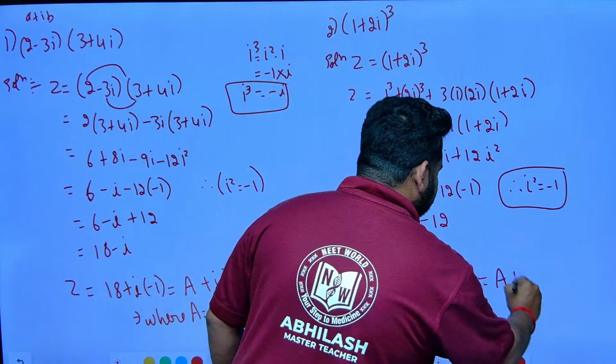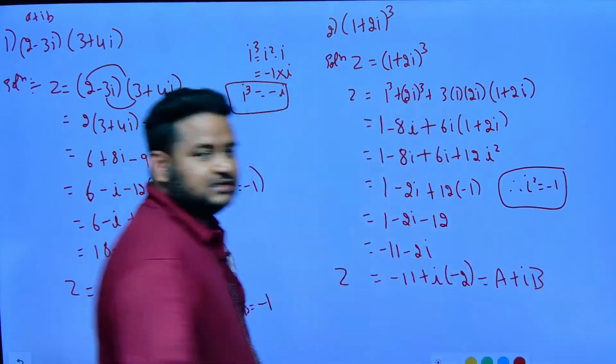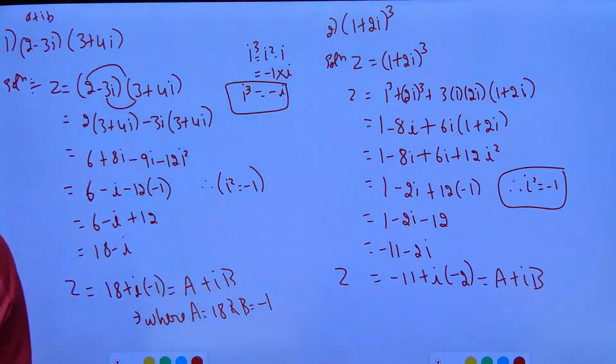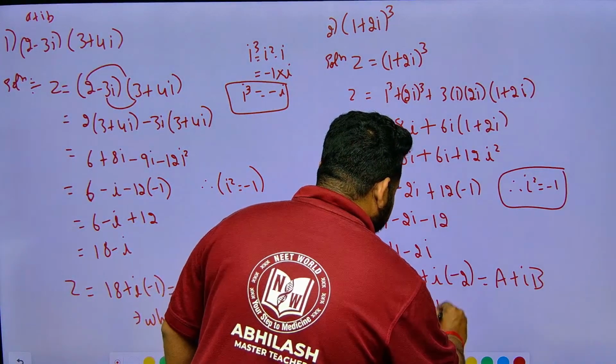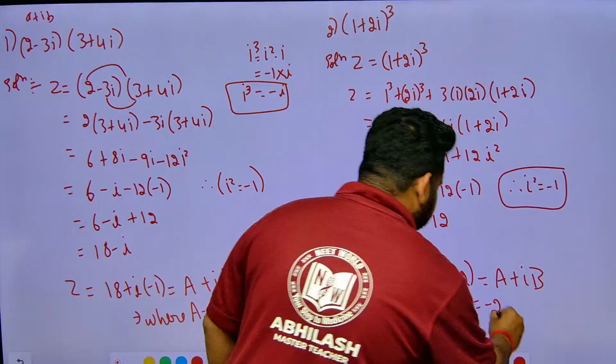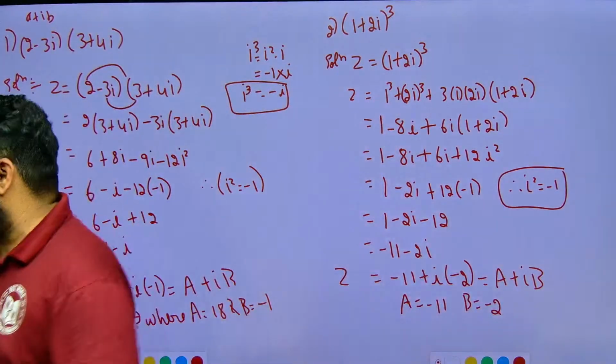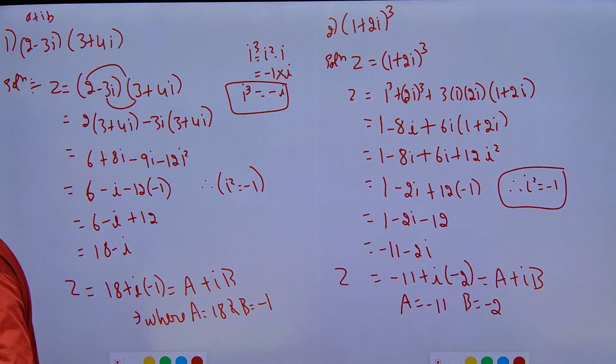This is nothing but a plus ib form, where a is minus 11 and b is minus 2. That's it. This is how we can solve this question, friends. I hope you got it. I hope it is clear to all of you.